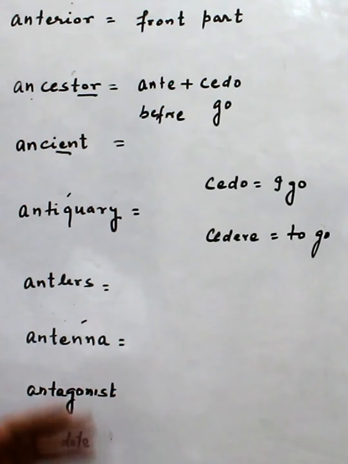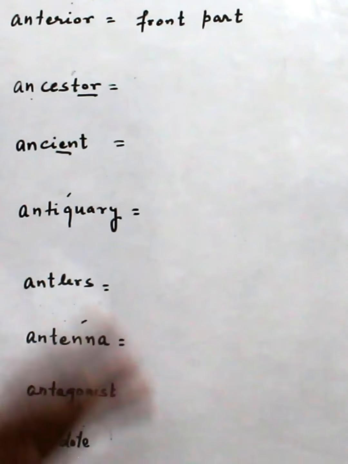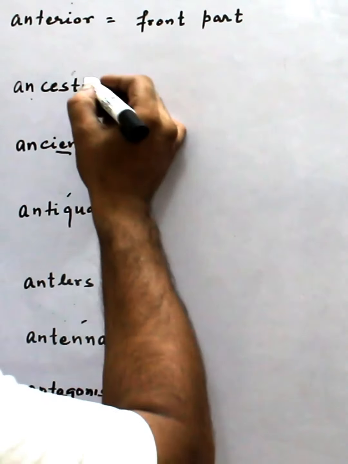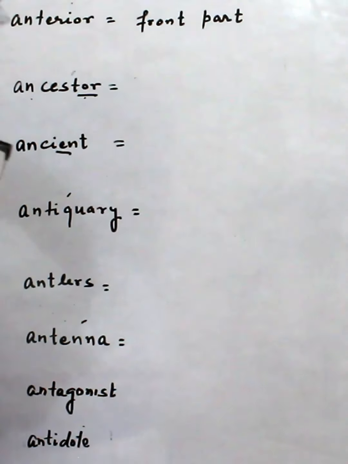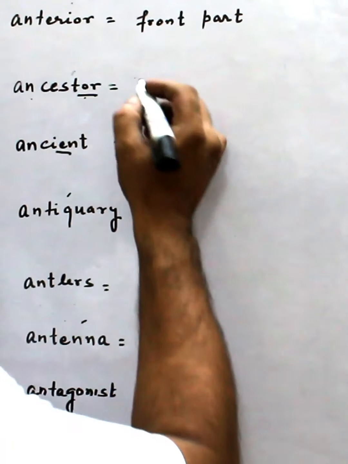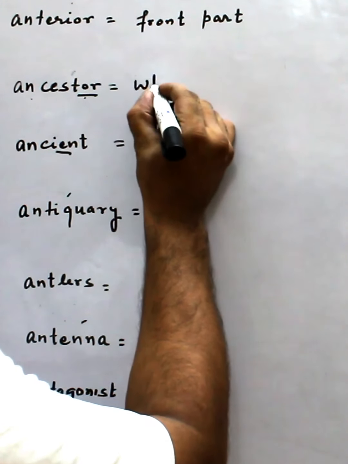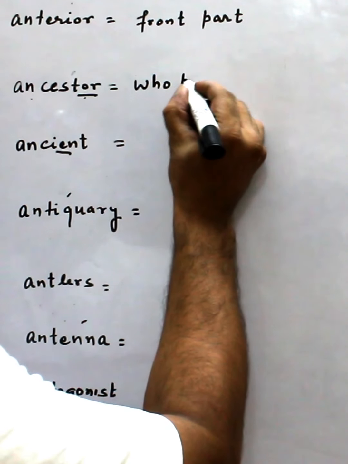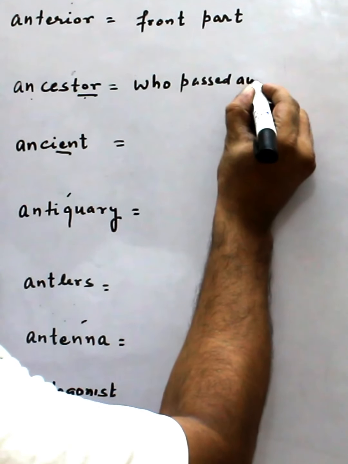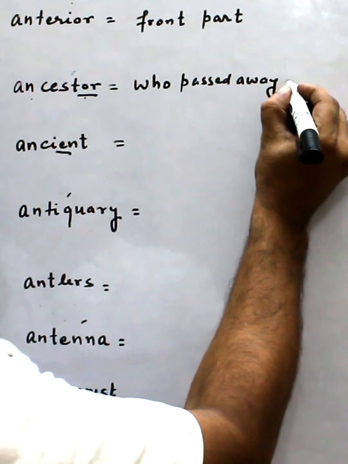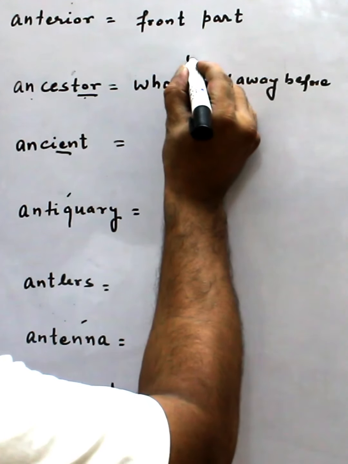That means those who went before. Here or, this or means the person, the noun, that means who passed away before, that means purvaj.